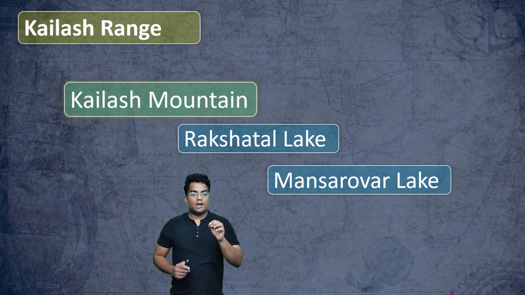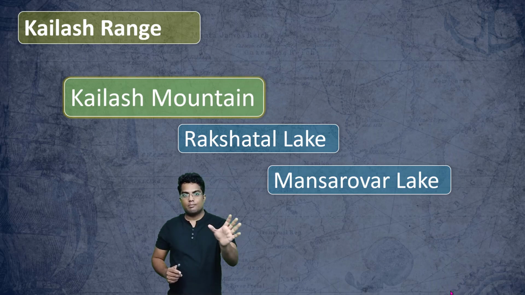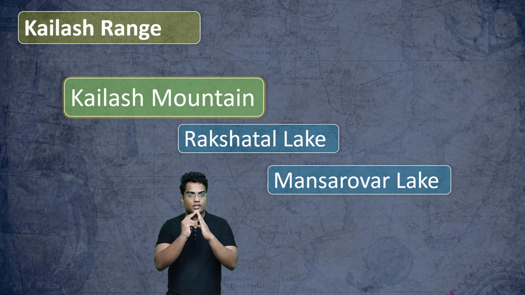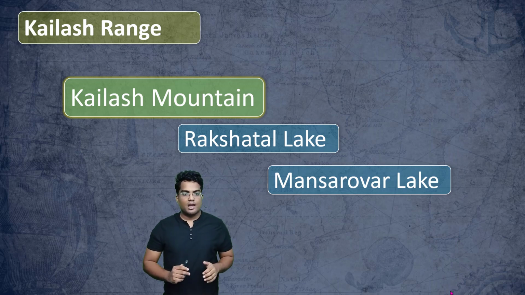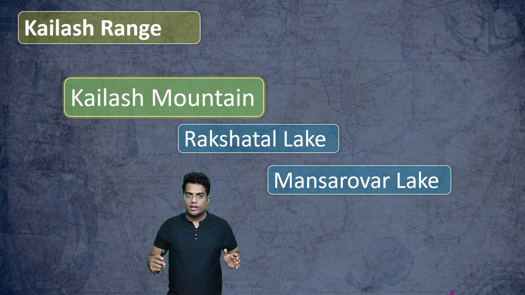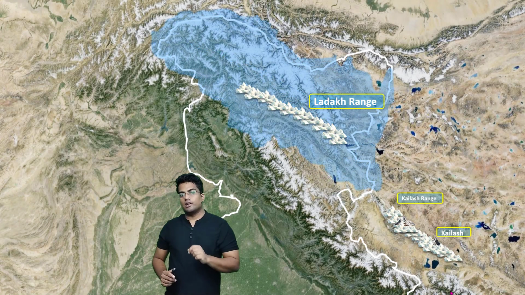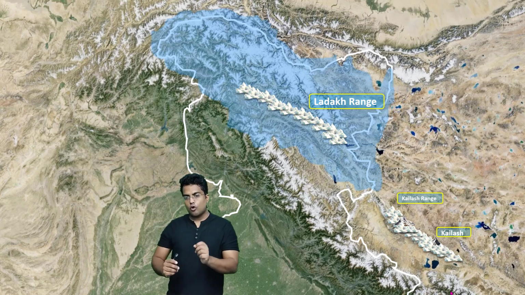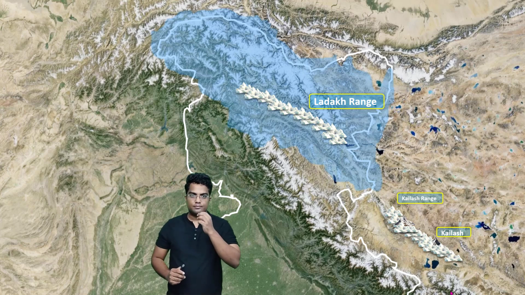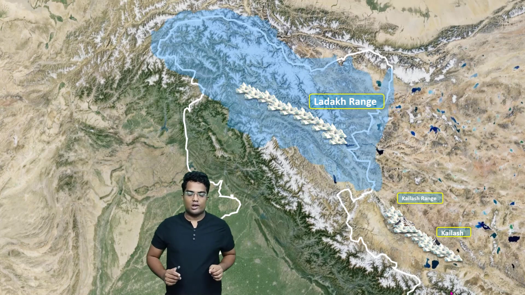Now remember this, Kailash range and Kailash mountain are basically two different things. Kailash mountain is one single structure located in Kailash range. Let's say Kailash range has like 100 mountains in that particular range. Kailash mountain is just one of those mountains, right? So we are going to focus on the Kailash mountain. As you can see, this is where the Kailash mountain is located. Just look close into the corner. That's the whole of the Kailash range, and then you have the Kailash mountain. You can see it well.